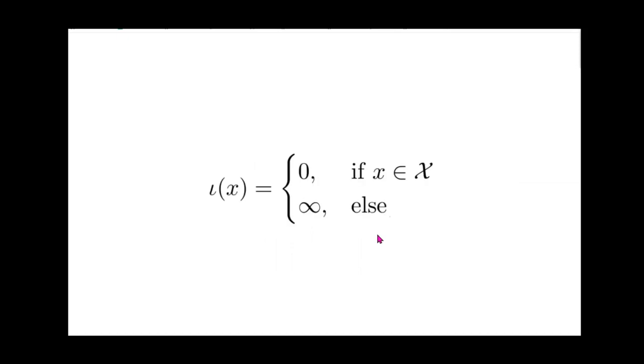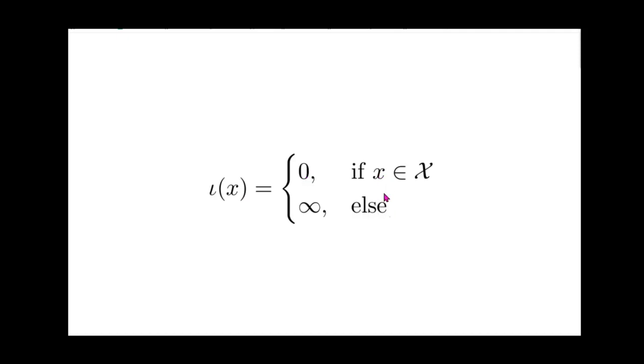Before we go into the exterior point formulation, recall that any set X has the notion of an indicator function. The indicator function of a set is defined as follows. If the point x lies in the set, which in our consideration here is our constraint set X, then the indicator function of this set evaluates to 0.